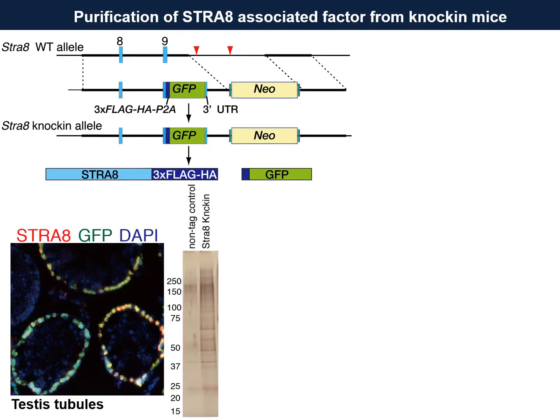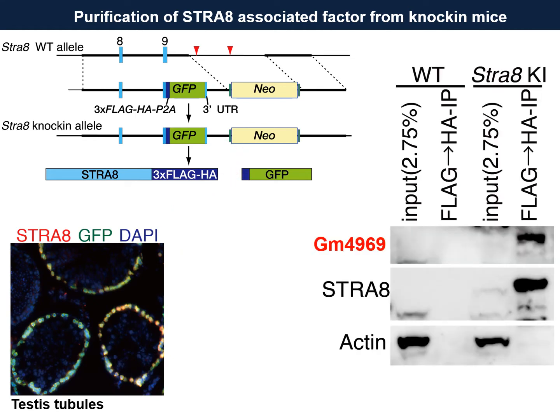To find the answer, we attempted to purify the meiotic factor STRA8 using a knockin mouse line. Using the knockin mouse line, STRA8 protein was purified from the testis. Unexpectedly, by mass spectrometry analysis, a new protein was identified, which was encoded by a hypothetical gene, GM4969.